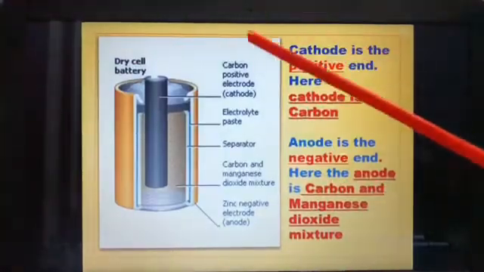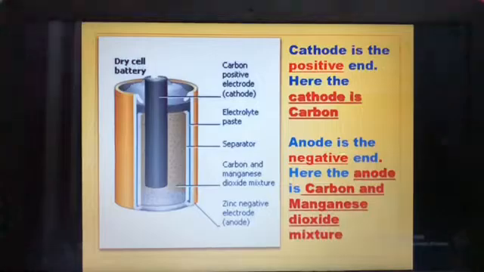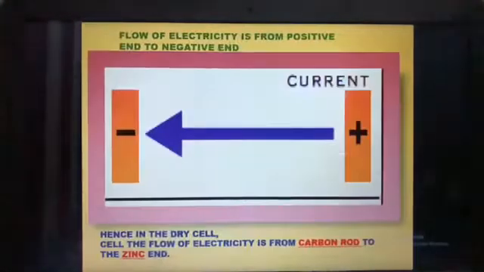From here, carbon to the zinc. So from positive to the negative.